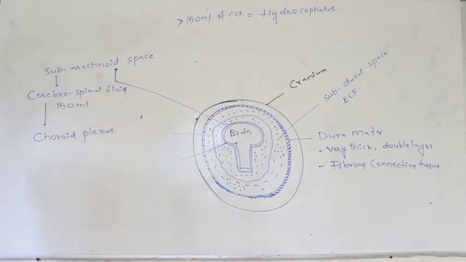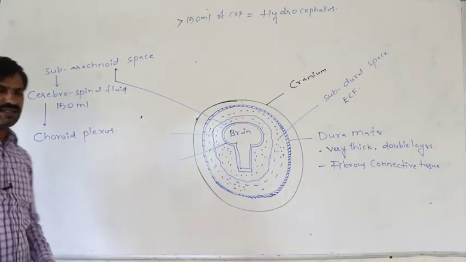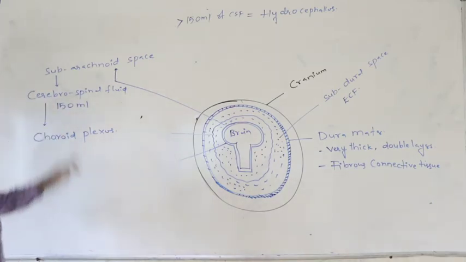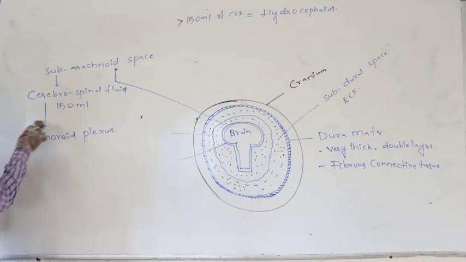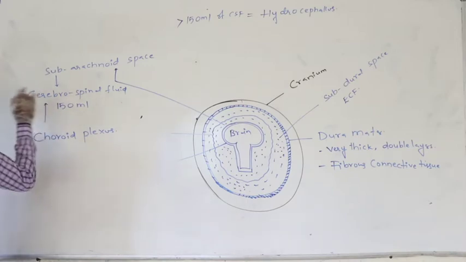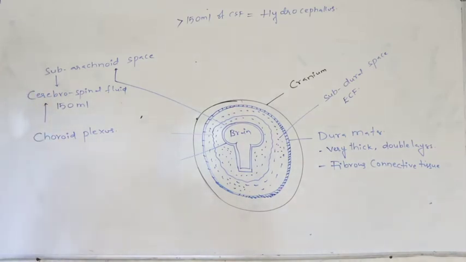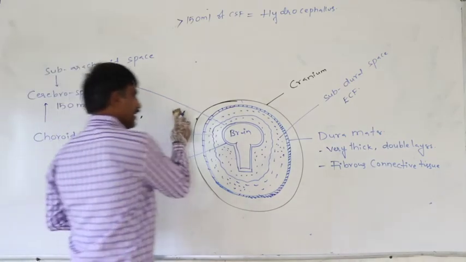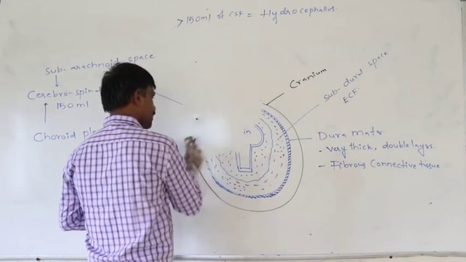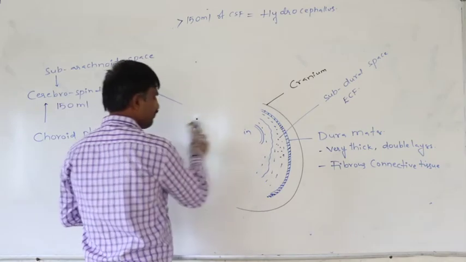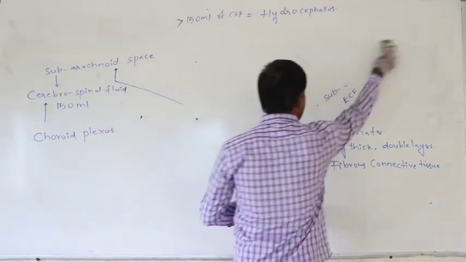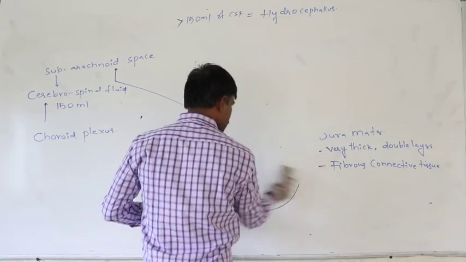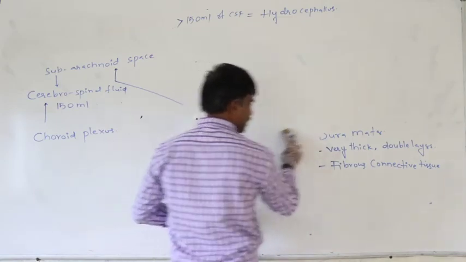The choroid plexus which are present in the brain secrete cerebrospinal fluid. Then what is the choroid plexus? In the brain, specifically in the forebrain and hind brain, this choroid plexus is present.